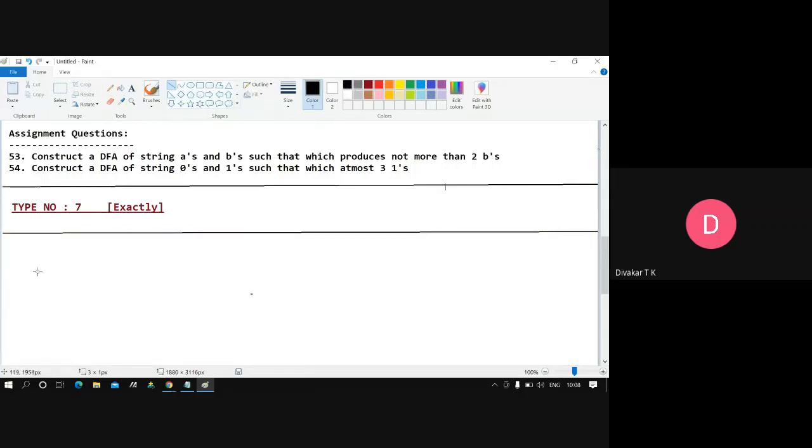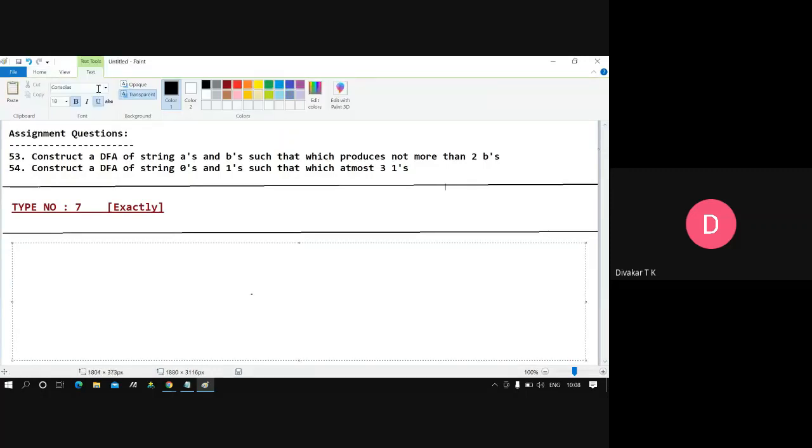Okay, I'll change the font size to 14. 14 is enough. Now the 55th question.